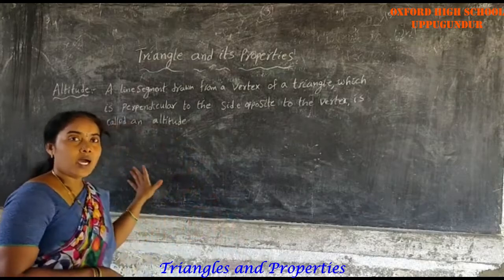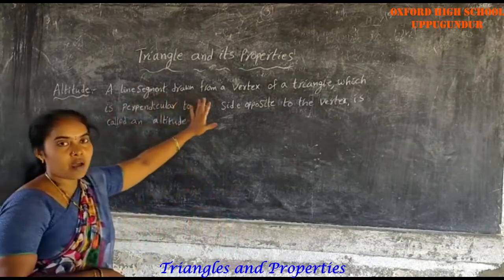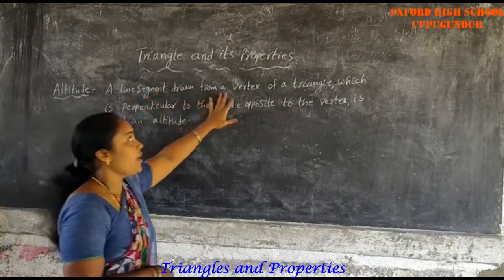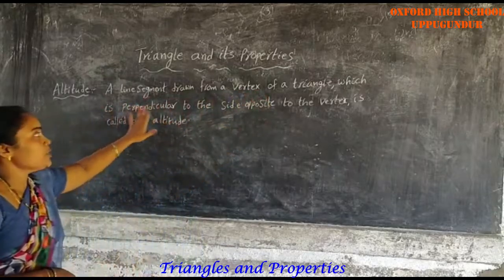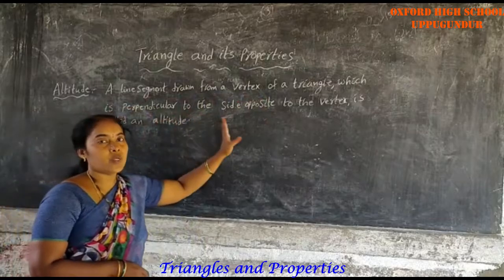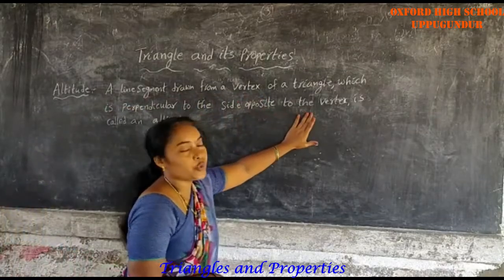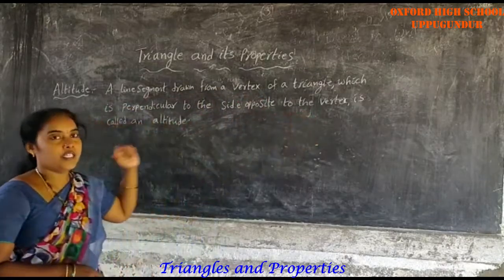What is called an altitude? A line segment drawn from a vertex of a triangle which is perpendicular to the side opposite to the vertex is called an altitude.